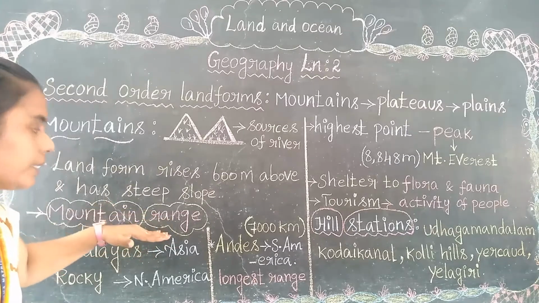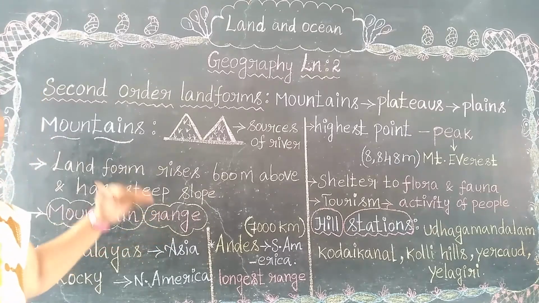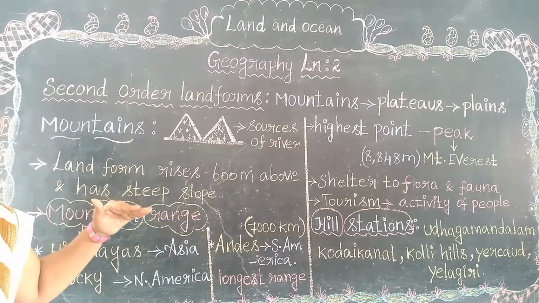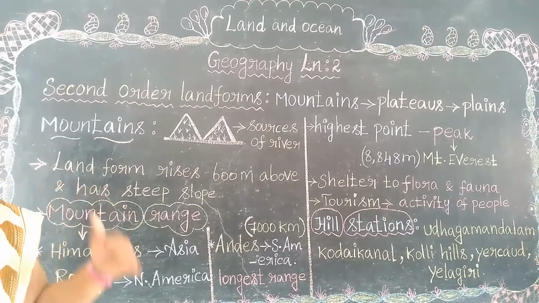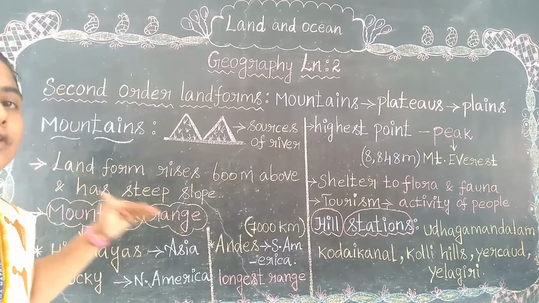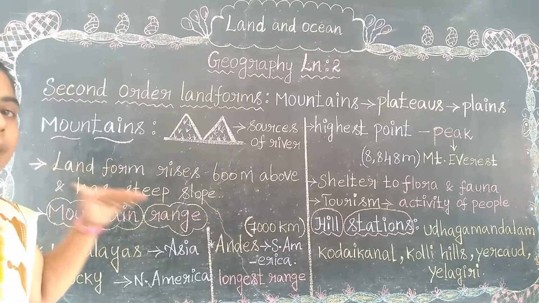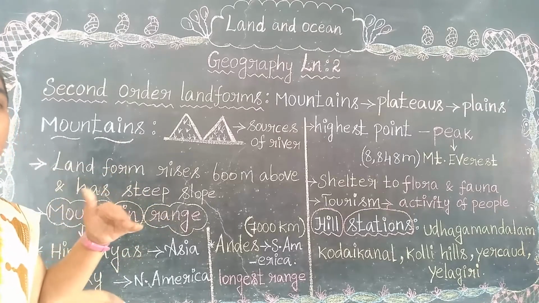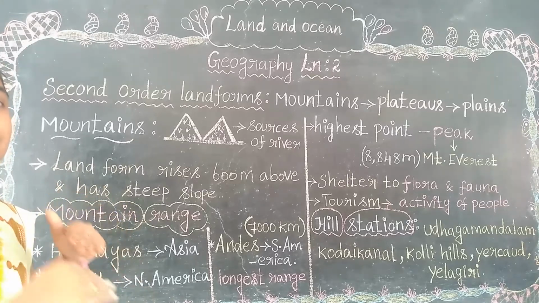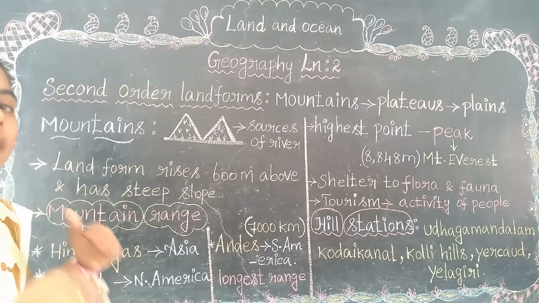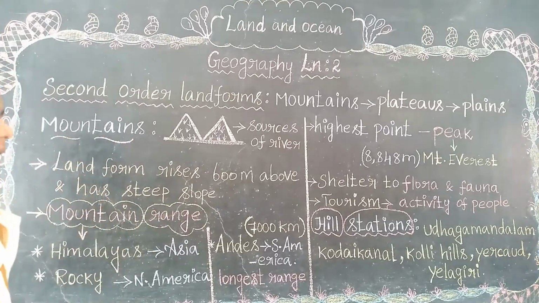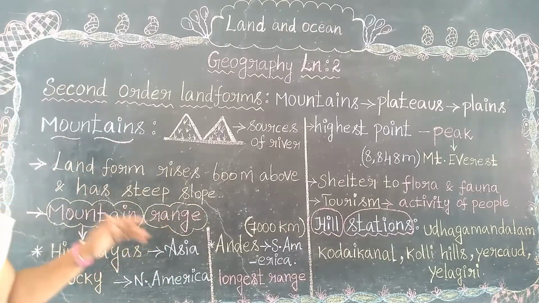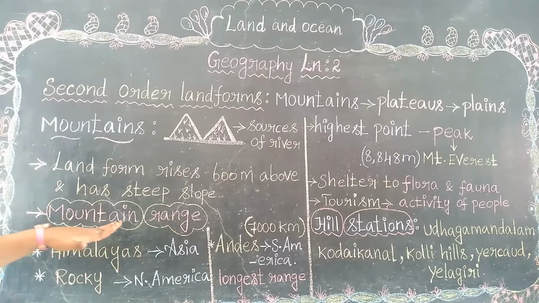What is the mountain's range? It always extends hundreds or thousands of kilometers. It always stretches its range in hundreds or thousands of kilometers. That is the mountain's range. That's all about the range.